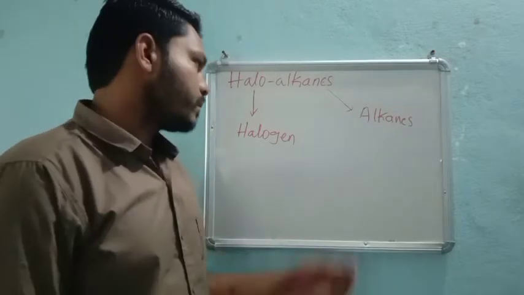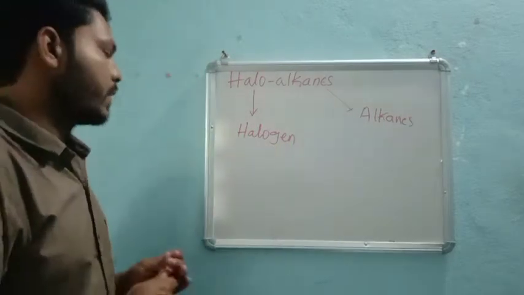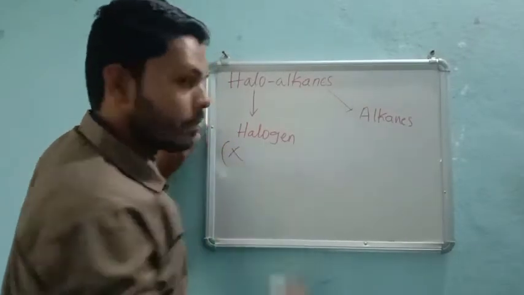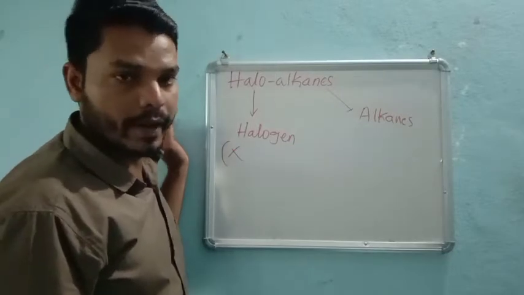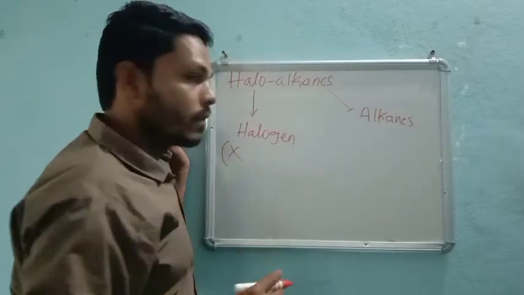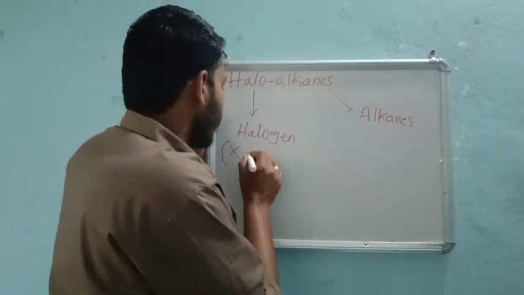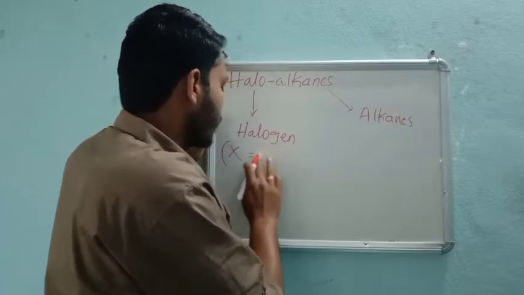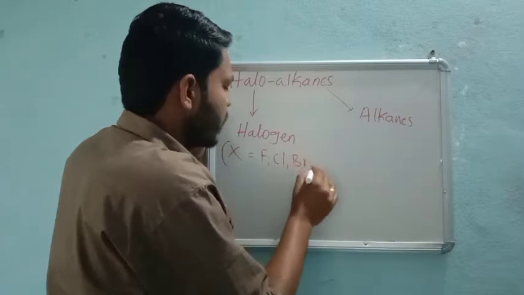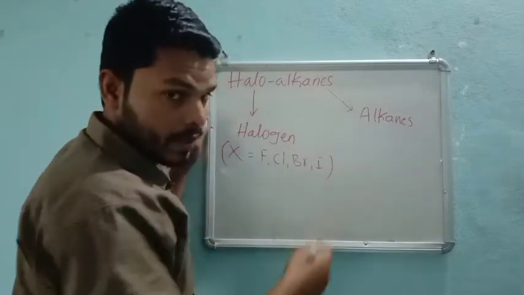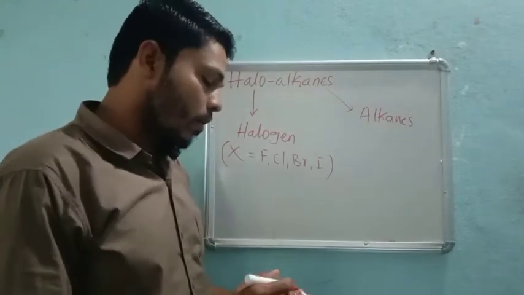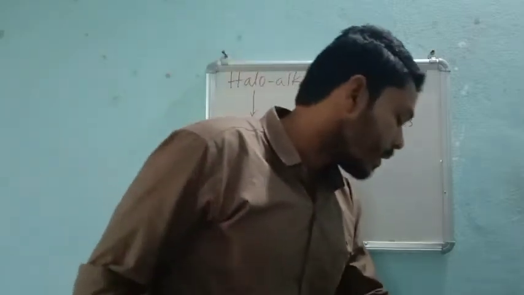See here, halogen is nothing but what? Halogens are nothing but group 17 elements, which are represented with the letter X, right? Very important. You don't forget this. Represented with X, and X is whatever it may be, starting from fluorine, chlorine, bromine, iodine. There is one more element in group 17, that is astatine, but it is very rare, so that's why we will not take that into consideration.